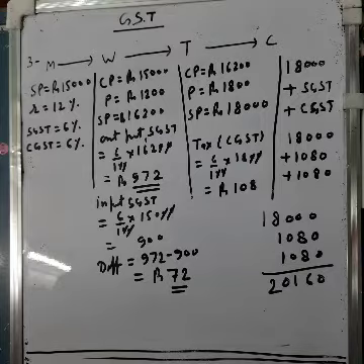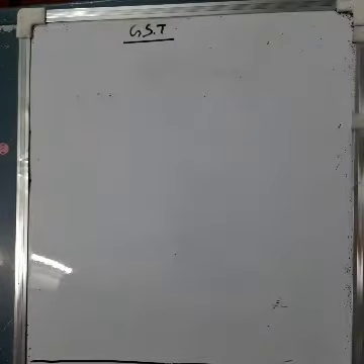Now I am going to tell you what will happen when two types of transactions are there, intra and inter, or inter and intra. That I am going to tell you, what to do in that type of question.